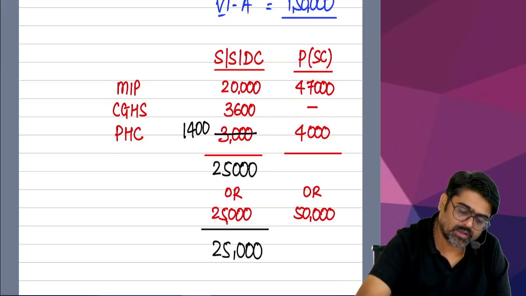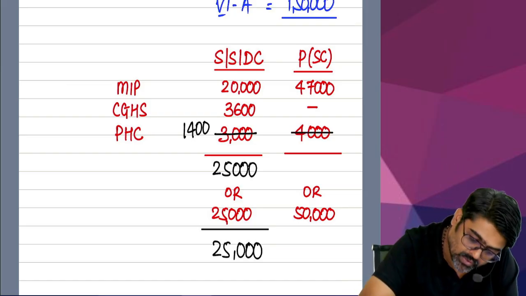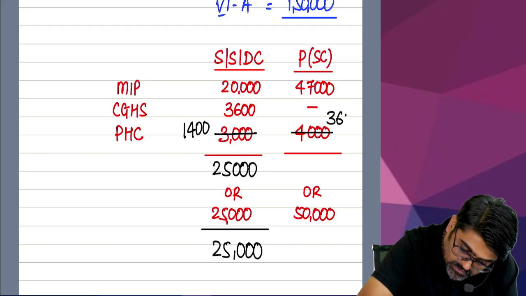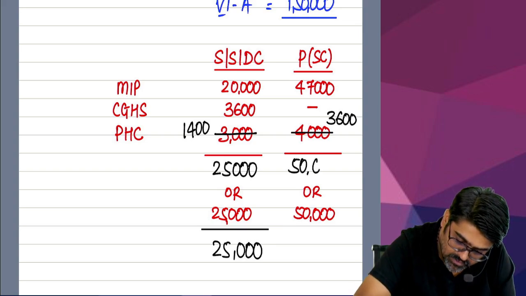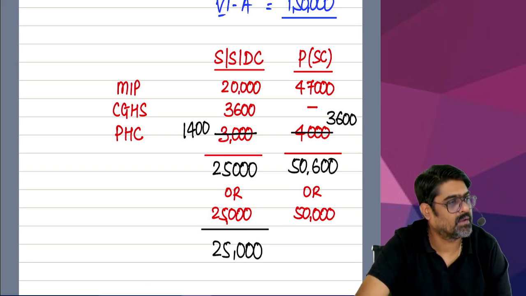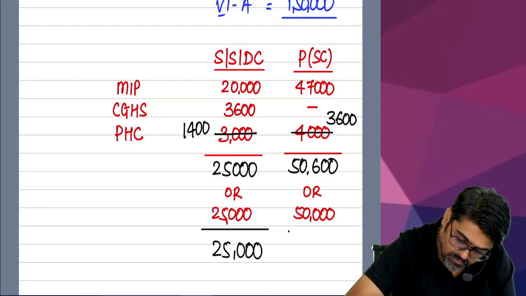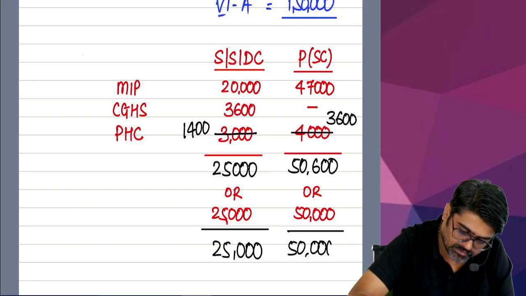If you qualify this 1,400, then this full 4,000 will not qualify. Only 3,600. So this will be 50,600. Yes or no? Then the total will be whichever is lower. Full 50,000 you can claim in this case also.